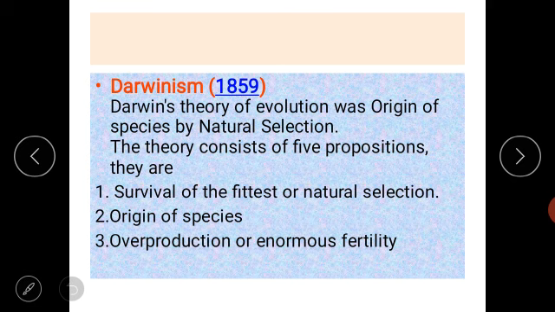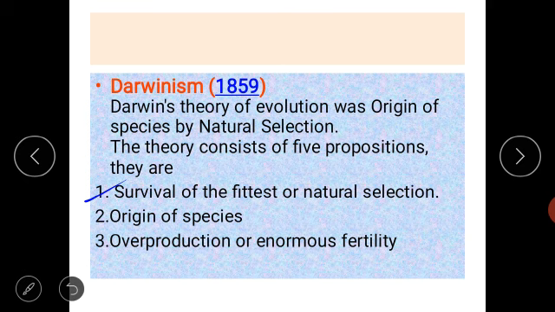Which theory is given by Darwin? The theory of evolution is the theory of origin of species by natural selection. So what is the meaning of natural selection? When any organism starts living in a different environment, it develops new characters to survive in that different environment, and this happens naturally. It is called natural selection. This theory consists of five propositions. Let me tell you what these five propositions are.